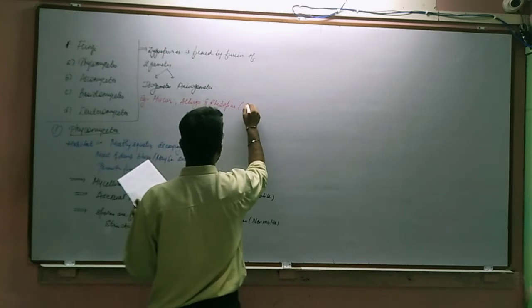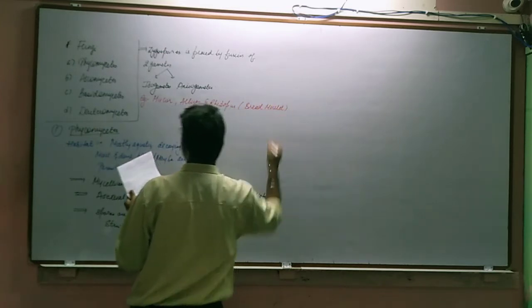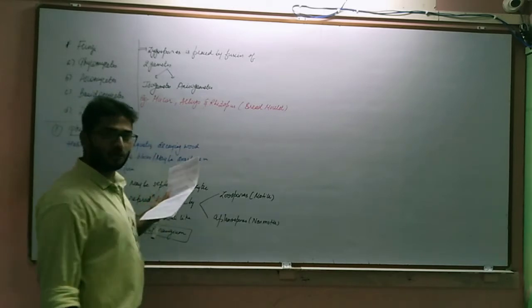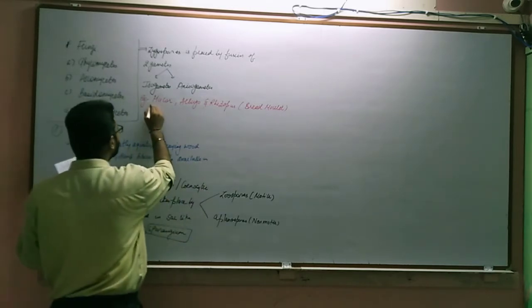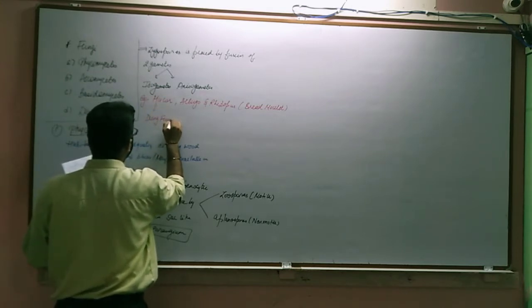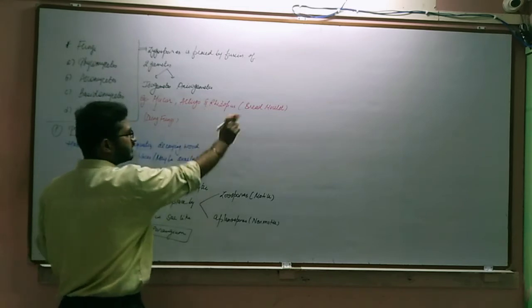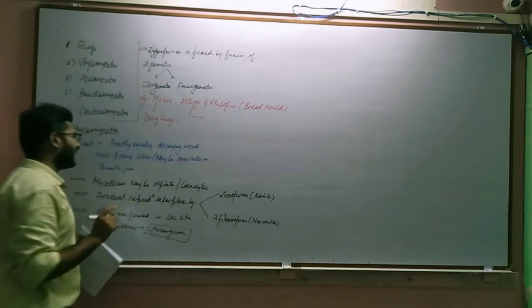Mucor is also called the dung fungus, which grows on dung. So Mucor is called dung fungus, Rhizopus the bread mold or bread fungus, and Albugo is the parasitic fungus.